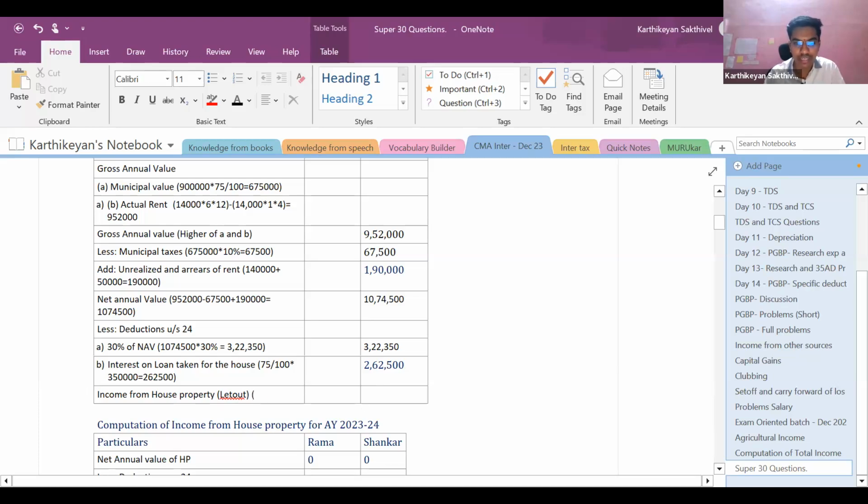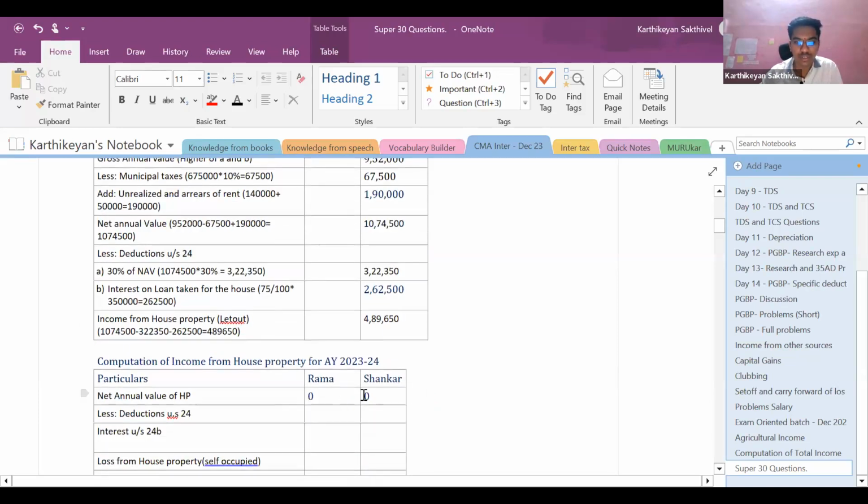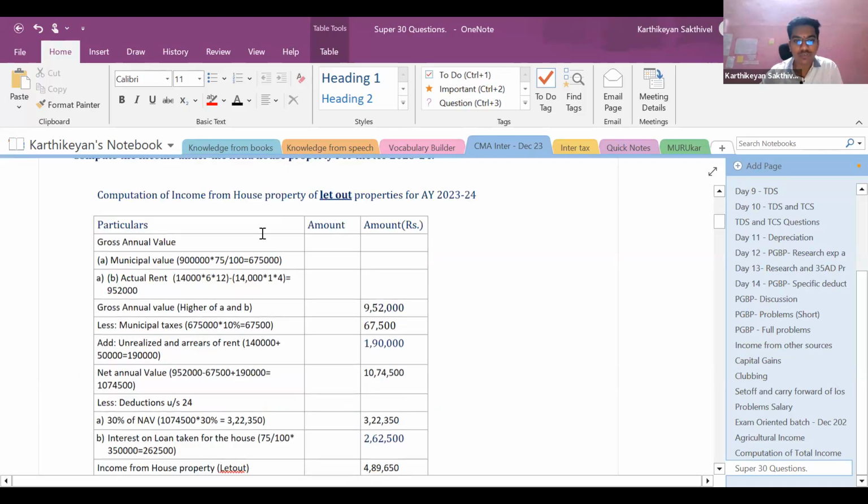So what is going to be my income from house property? 10,74,500 minus 322,350 minus 262,500, which is going to be 4,89,650. So this is going to be my income from house property for all the 6 units. 6 units in total is the correct. Next, this is for the let out property.